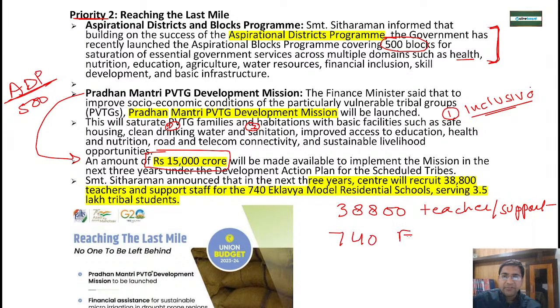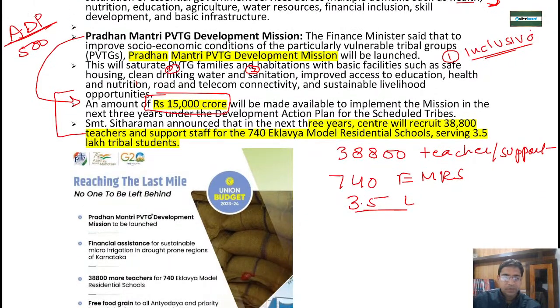740 Eklavya model residential schools will be upgraded. They are going to serve 3.5 lakh of the tribal population. So this para is very, very important. 15,000, 38,800, 740 Eklavya model residential schools, and 3.5 lakh tribal students. That much is over.